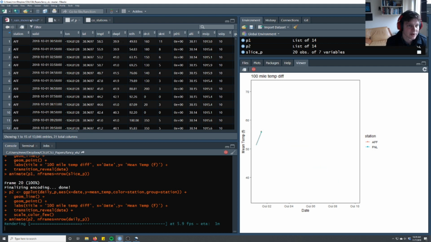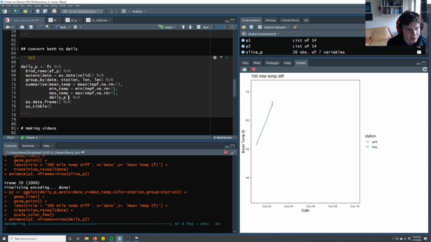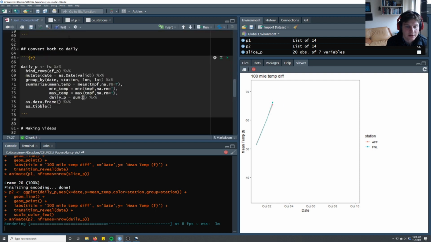And what we're going to do is change daily P up here, and we're going to actually include precipitation this time. Daily P will be the column name, and we're going to do a sum. So the total amount of precipitation in a day would be the sum of this hourly column. So sum of P01I, and we're going to remove NAs.